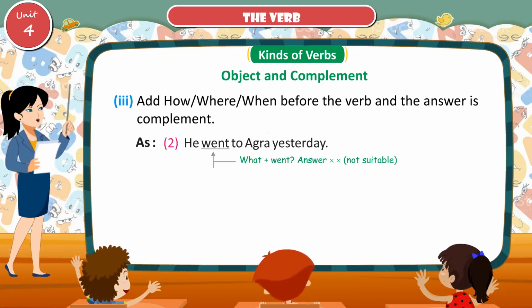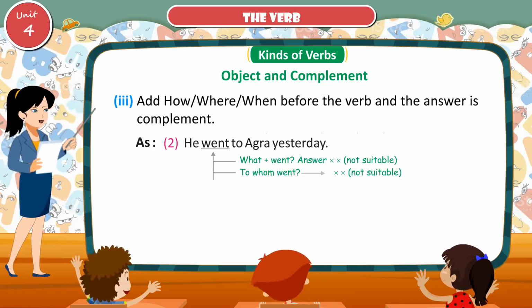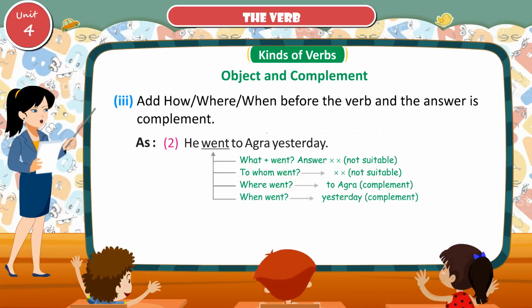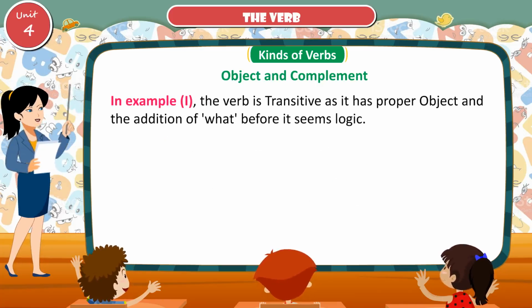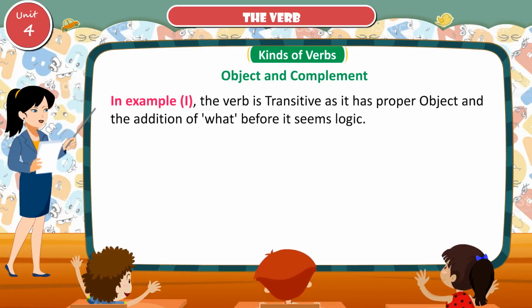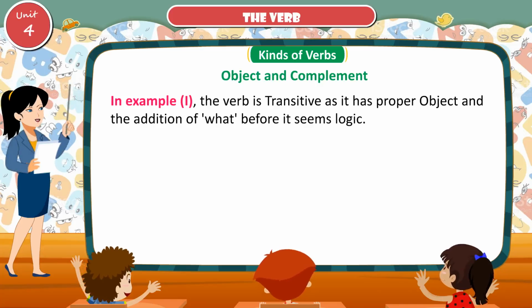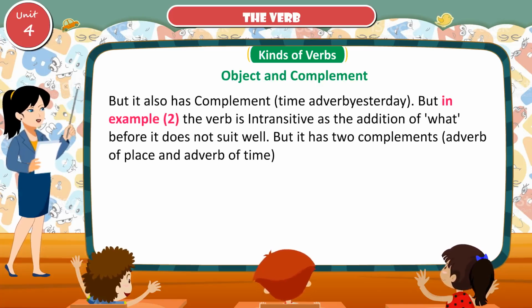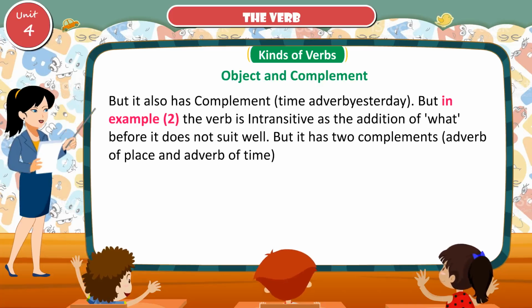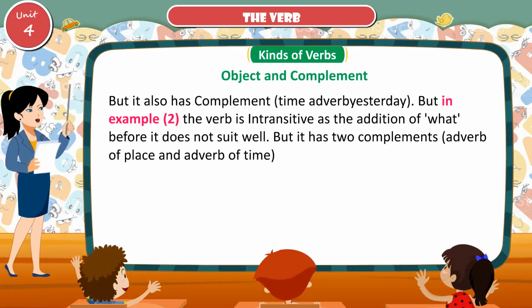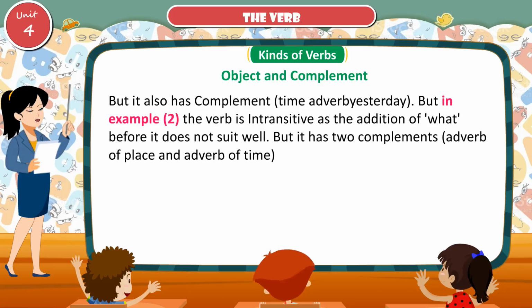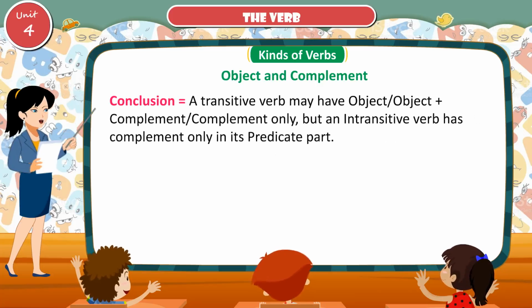He went to Agra yesterday. What went? Answer: not suitable. To whom went? Not suitable. Where went? To Agra, complement. When went? Yesterday, complement. In example 1, the verb is transitive as the proper object and the addition of what before it seems logical, but it also has a complement, the time adverb yesterday. But in example 2, the verb is intransitive as the addition of what before it does not suit well, but it has two complements, adverb of place and adverb of time.